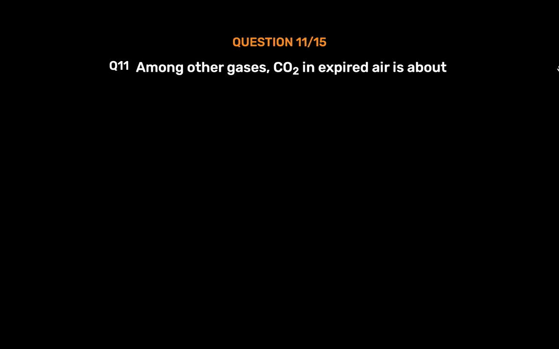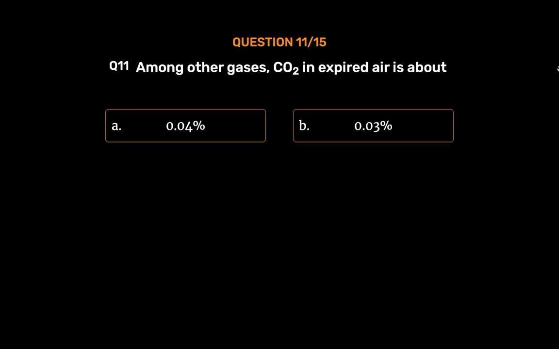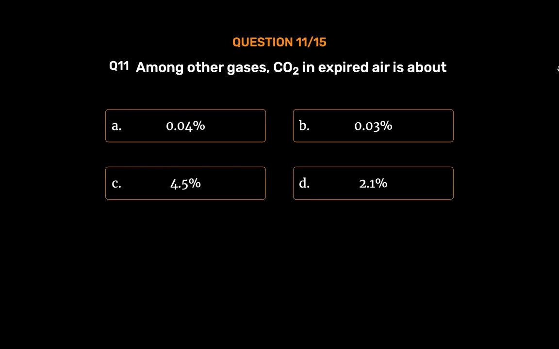Question number 11. Among other gases, CO2 in expired air is about option A, 0.04%. Option B, 0.03%. Option C, 4.5%. Option D, 2.1%.